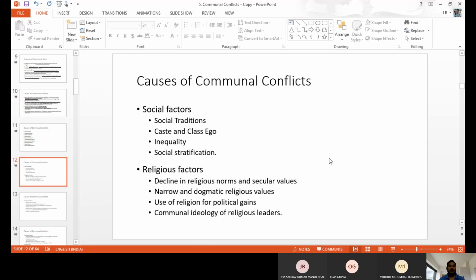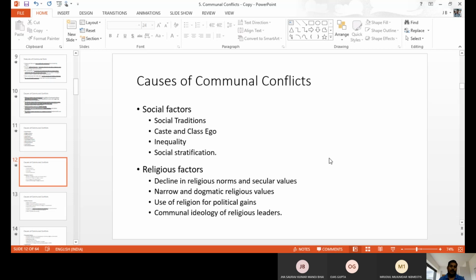The real meaning and ideology of religion, like worshipping, meditation, yoga, prayer, sacrifice, tolerance. These are the religion-based values which we do not follow. We forget them totally in our life. We have a busy schedule, so we don't even go to religious prayers, like temple, church, or mosque, regularly. Rarely, once a year, once in 6 months, we go. So we don't follow prayer either. When we don't follow the basic things in our life, automatically we are not able to understand people of other religions and other castes. So we have to develop religious values to control the communal conflict.